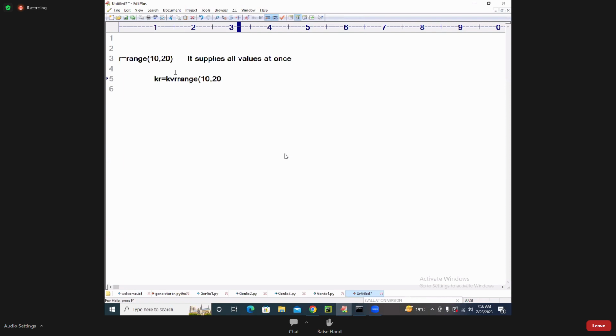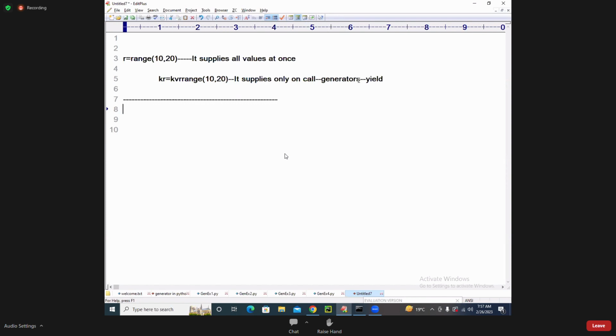It supplies only on demand, only on call. These are generators. Since you are a good programmer, you define this function with the yield keyword.